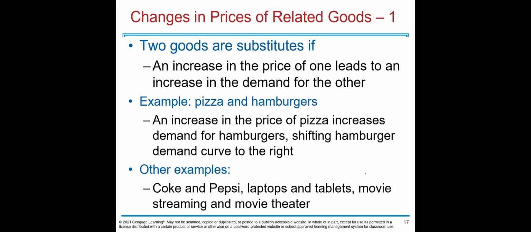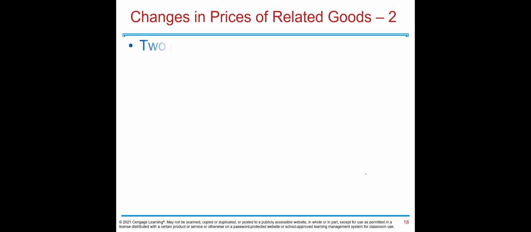Next one is changes in price of related goods. Again, we have 2 types of goods. The 2 goods are substitutes if an increase in the price of one leads to an increase in the demand for the other. Let's say you go to the cafeteria and you find out hamburgers are more expensive. You can substitute with pizza. So an increase in the price of hamburgers leads to an increase in the demand for pizza. Other examples: Coke and Pepsi, laptops and tablets, movie streaming and movie theater.